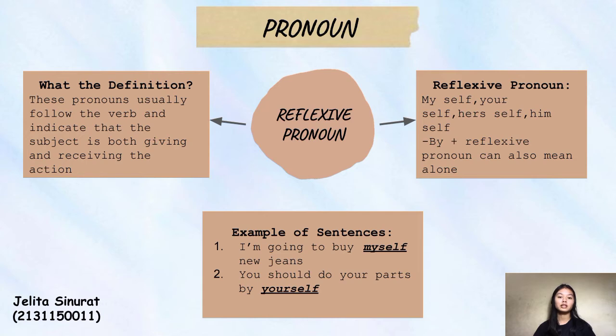Reflexive pronoun. The definition of a reflexive pronoun is a pronoun that can be used as an object when it refers back to the subject pronoun in a sentence. A little note: be plus reflexive pronoun can also have many meanings. Reflexive pronouns have 4 examples, namely number 1 myself, number 2 yourself, number 3 herself, number 4 himself.